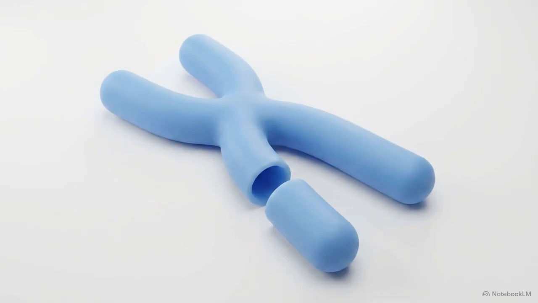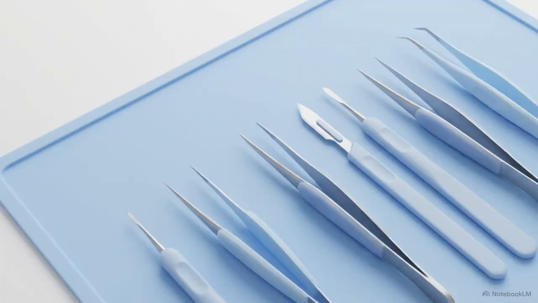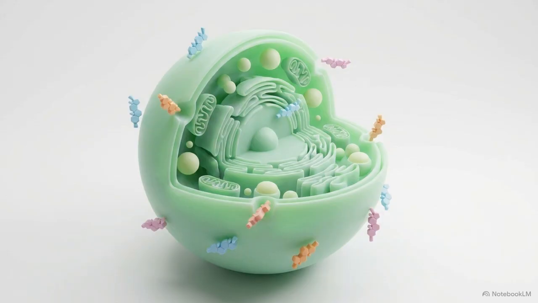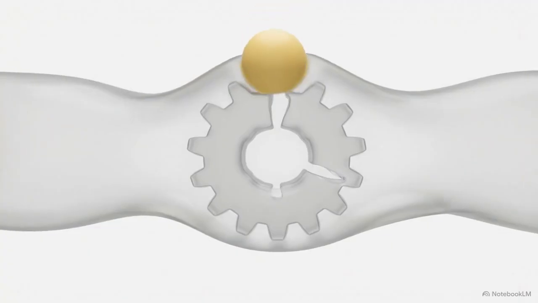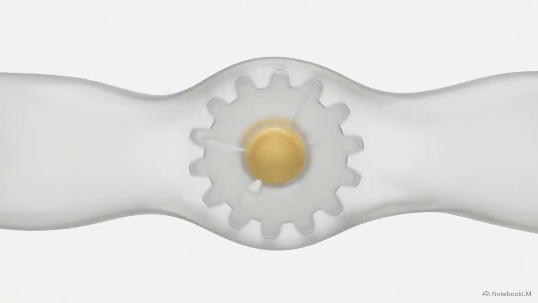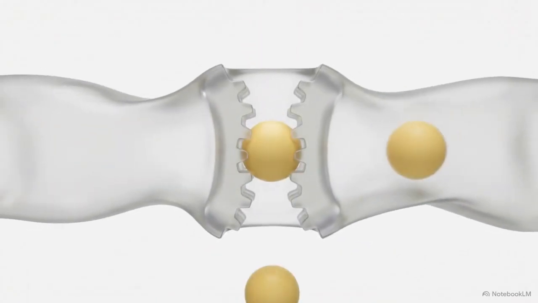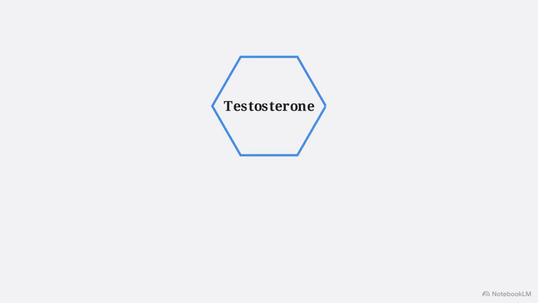This anatomical split allows us to map specific defects. AZFc microdeletions on the Y chromosome exclusively impair the seminiferous tubule compartment, directly dictating the prognosis for surgical sperm retrieval. Because of this dual pathway, a selective elevation of FSH, while LH remains normal, localizes the lesion entirely to the seminiferous tubules, indicating that Leydig cell function is fully preserved. Inside the testicle, the StAR protein dictates the precise rate of testosterone synthesis by actively transporting cholesterol molecules across the inner mitochondrial membrane. Testosterone itself is largely a prohormone.